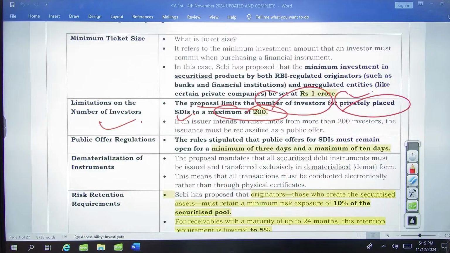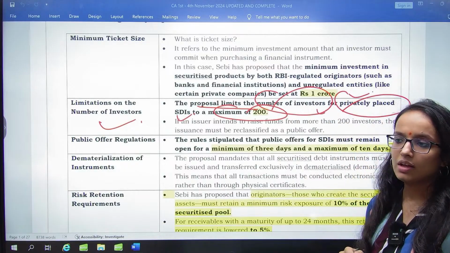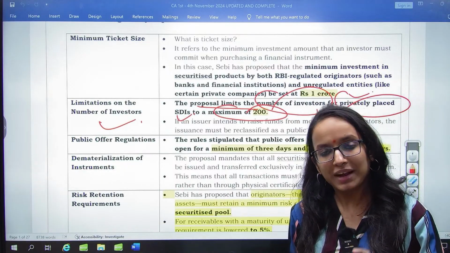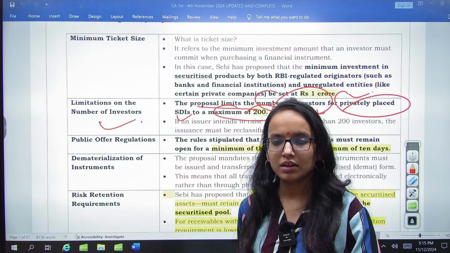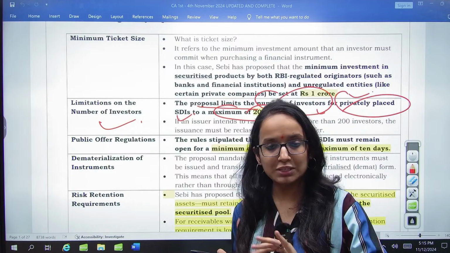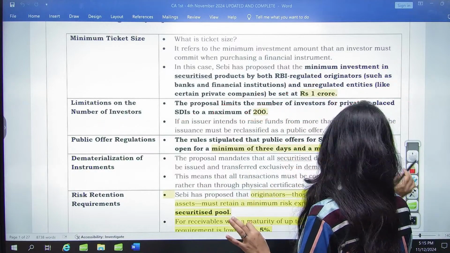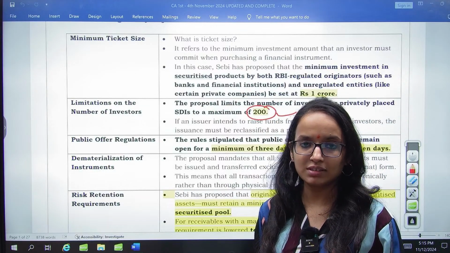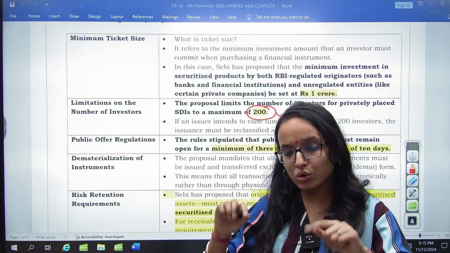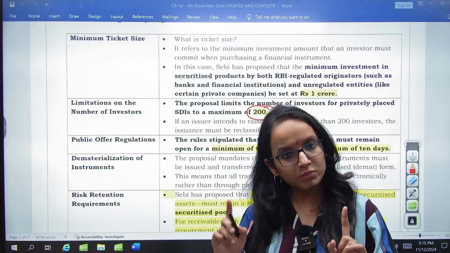If you see, this guideline says that if you are privately placing it, it is not a public offer. If it is privately placed, the maximum number of investors has been kept at 200. If it goes beyond that, that has to be a public offer. I hope this is clear, right?